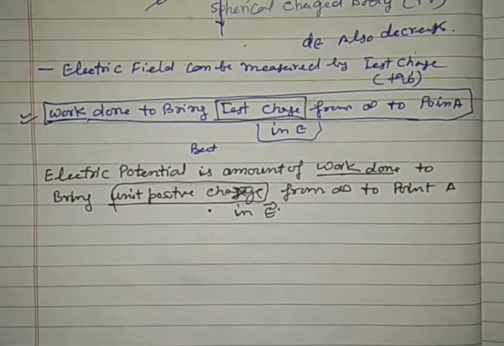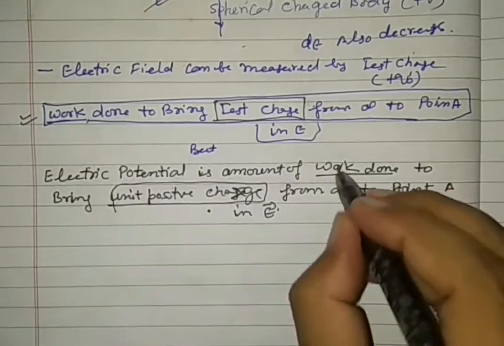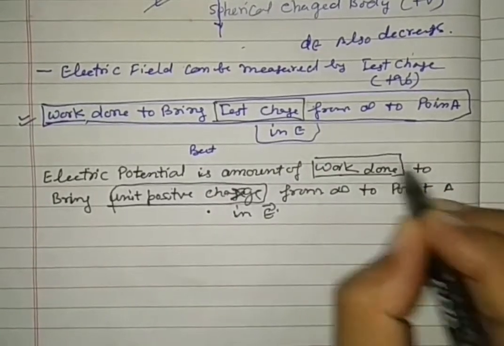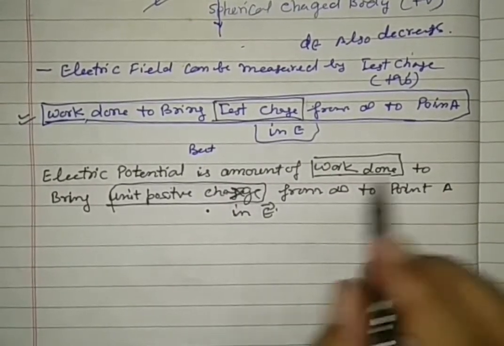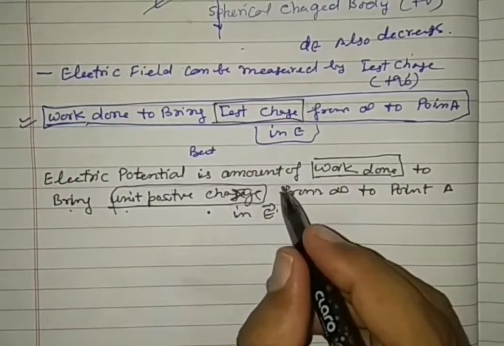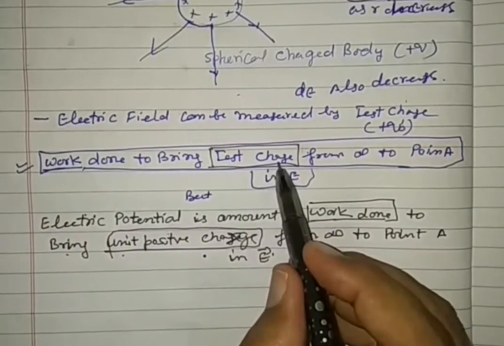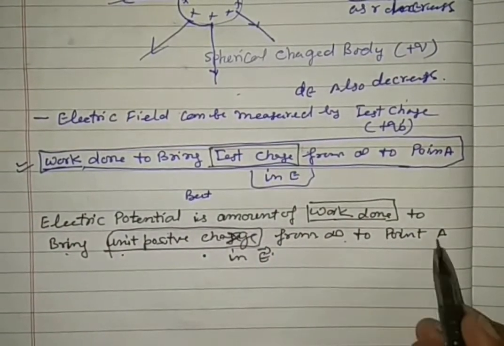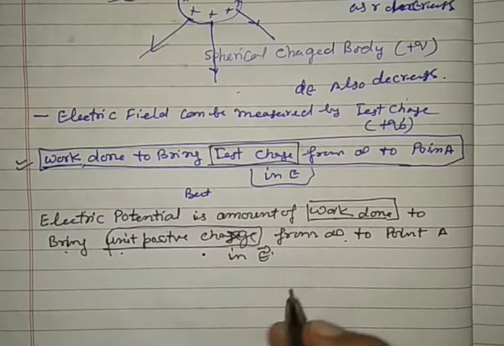See carefully. Electric potential is work done. See the box. For what work done? To bring a unit positive charge. And bringing whom? A test charge from infinite to a point of the electric field.